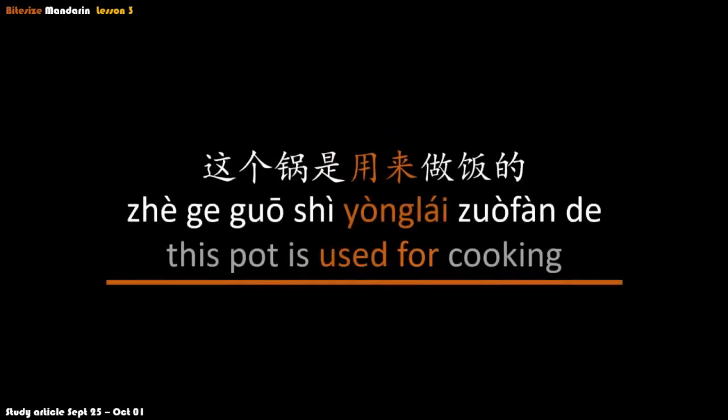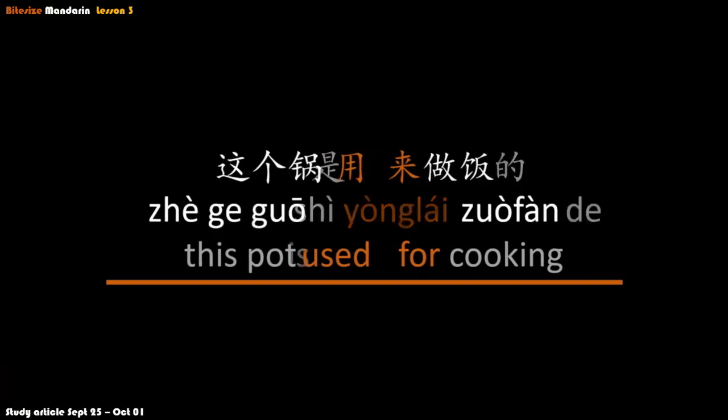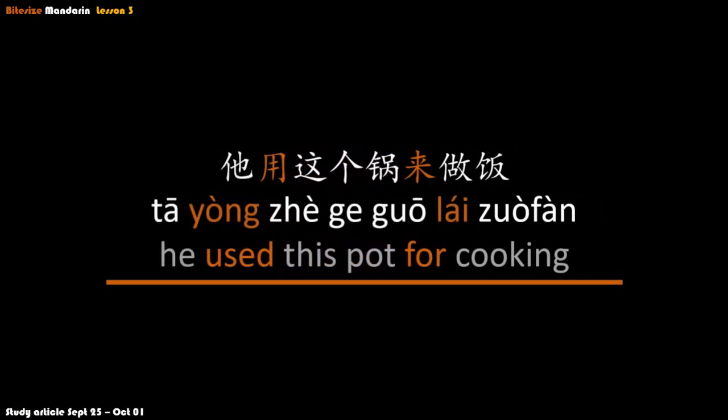这个锅是用来做饭的. This pot is used for cooking. So here, X, the pot, is used for Y, cooking. But look at what happens when we split the verb. 他用这个锅来做饭. He used this pot for cooking. Now it's use X, the pot, for Y, the cooking.